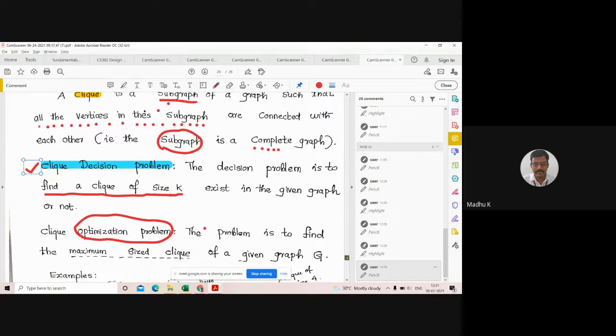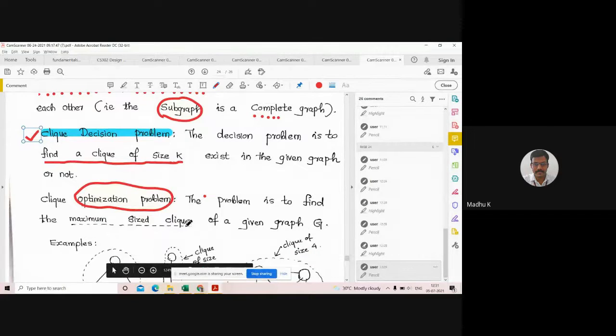The problem is to find the maximum sized Clique of a given graph G. This is an optimization problem, where I want to find the maximum or minimum of some variable. There may be a lot of Cliques, of which I want to find the maximum sized Clique. That is called an optimization problem, and that is the Clique optimization problem.